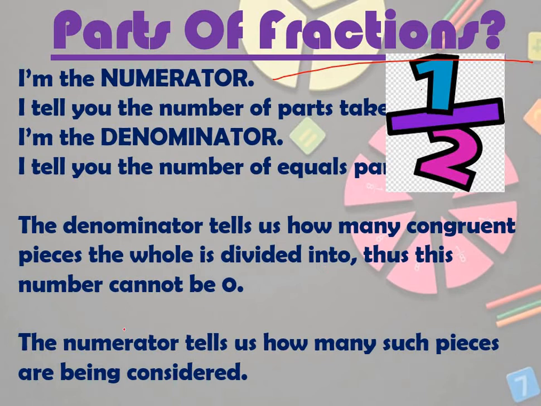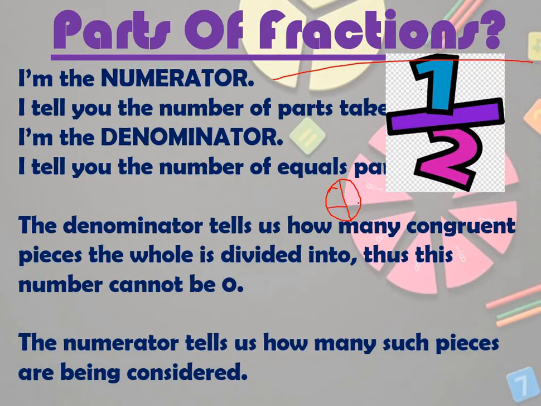Thus the denominator cannot be 0. The denominator will never be 0. If you are dividing, there will be parts. If one whole chapati is there, you may divide it into 2 parts, or into 4 parts. You may not divide it, but then also the denominator will not be 0 anytime. So keep that in mind. The numerator tells us how many such pieces are being considered.